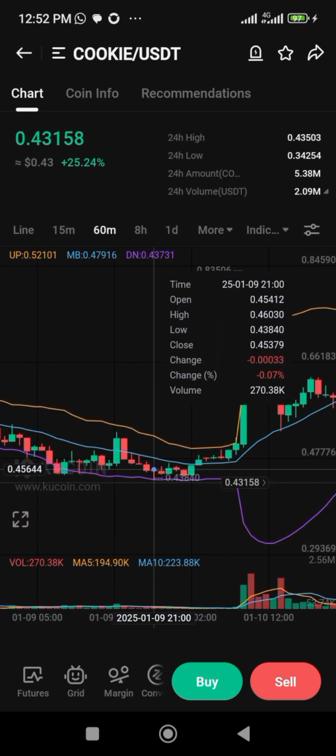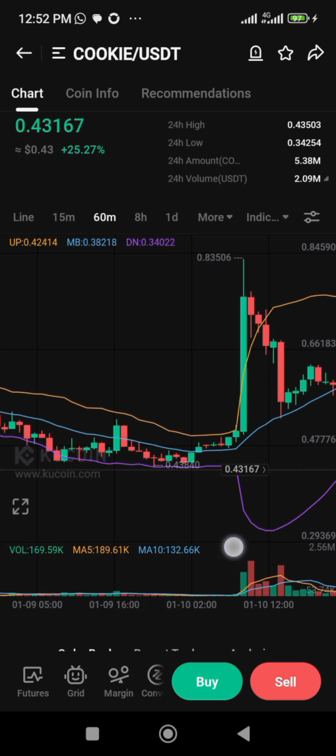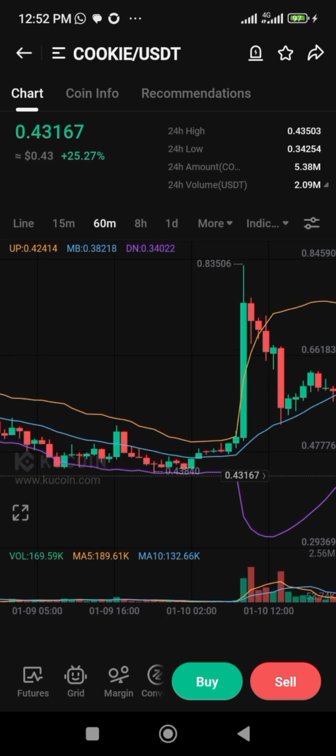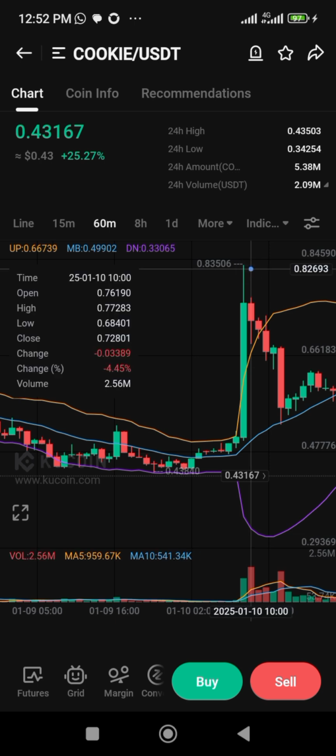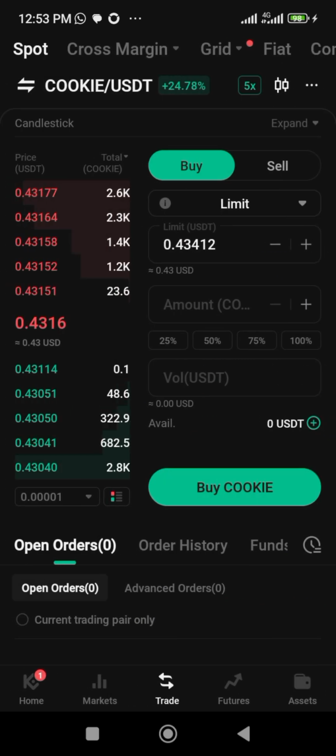Assuming you catch up on this cookie earlier before it gets listed on Binance, you would have come here on the 9th. You can see for yourself on the 9th of January 2025, this coin was traded very low at the price of 0.431, and immediately it got listed on Binance, it rose to 0.835.